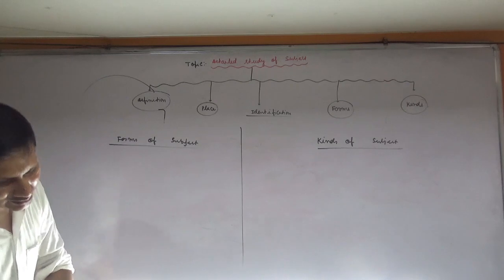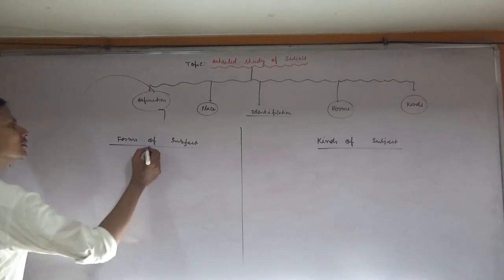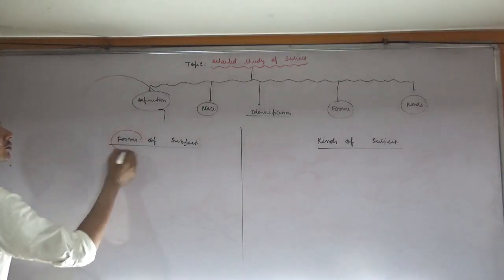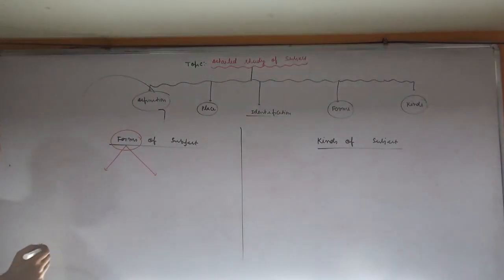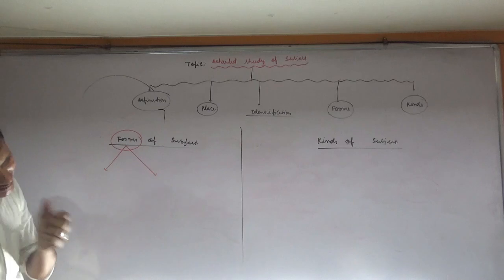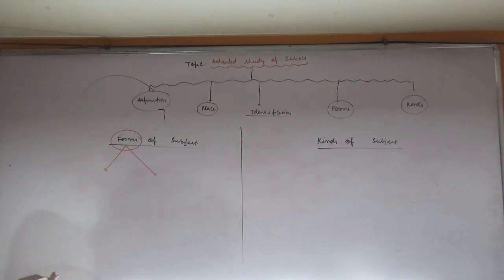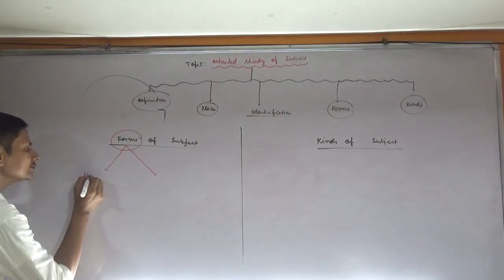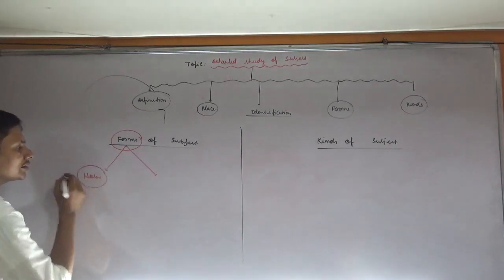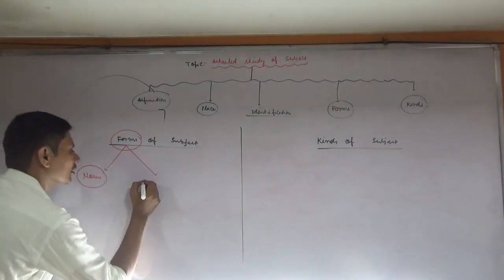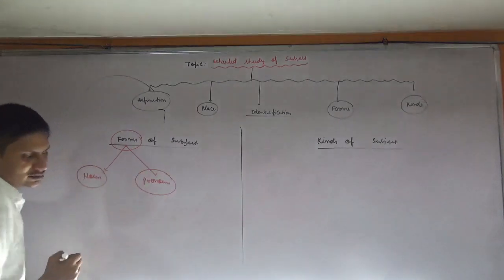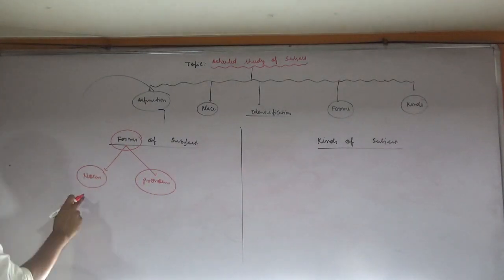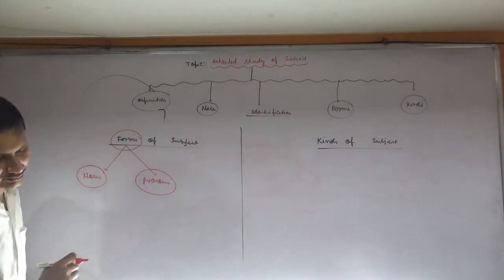Okay, listen. Subject has two forms. It has two forms. Okay, first one is noun, second one is pronoun.